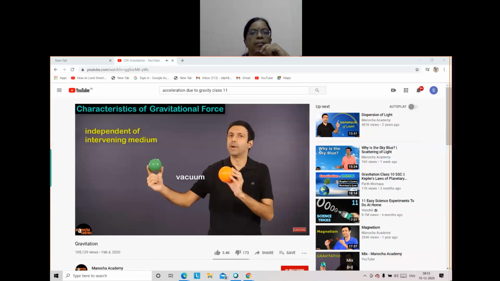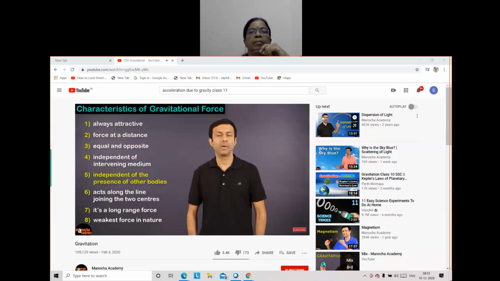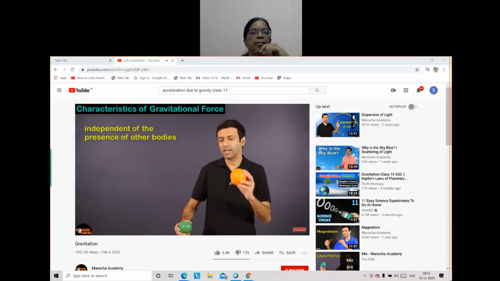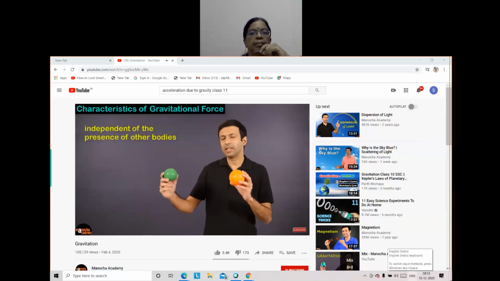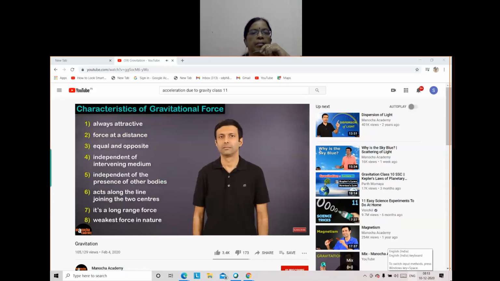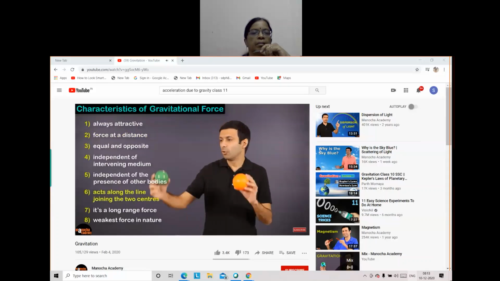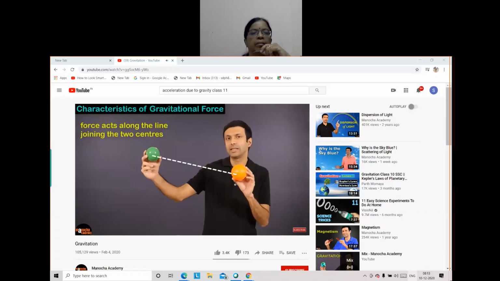It wouldn't matter. Force would be unaffected. 5. Independent of the presence of other bodies. So the force between the sun and the earth is not affected by the moon or the other planets. Number 6. The force acts along the line joining the center of the two bodies, or to be more precise, the center of masses of the two bodies.